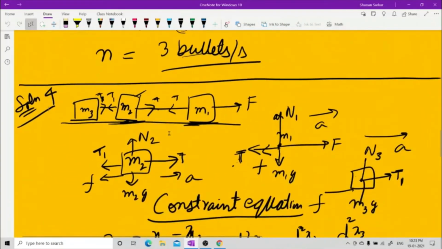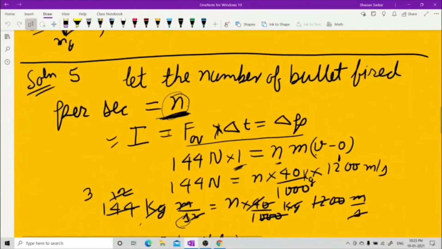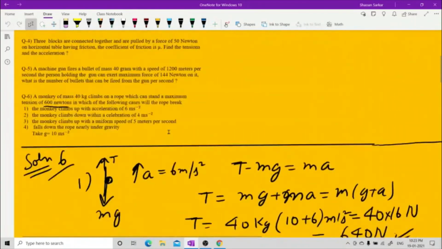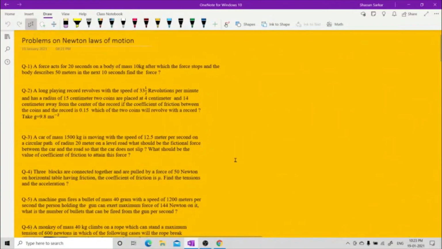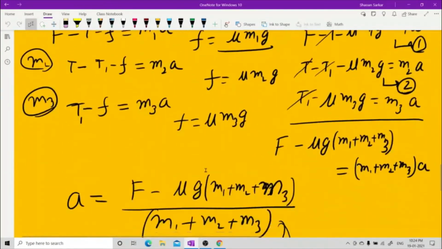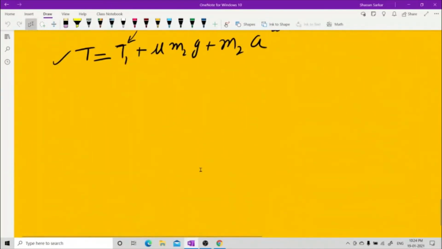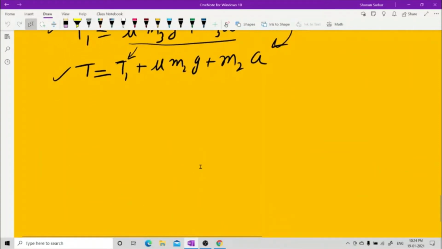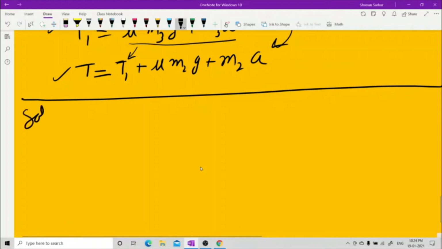I think 5 is done, 4 is done. I'm doing the third one. Now you are getting some idea. Let me draw this, and this is the third one. Solution third. Do not see the solutions and do it. Stop the video and do it.